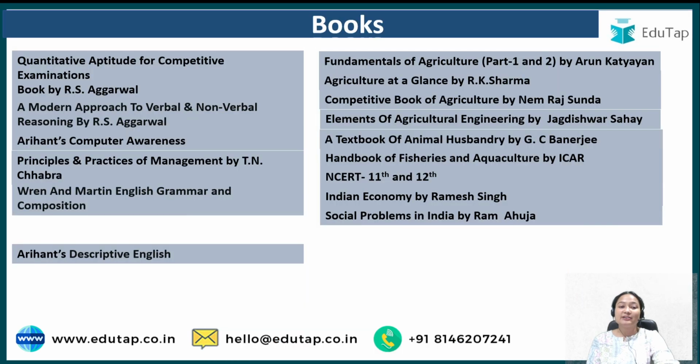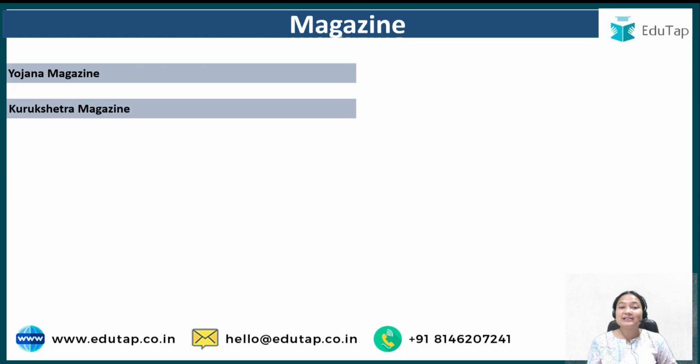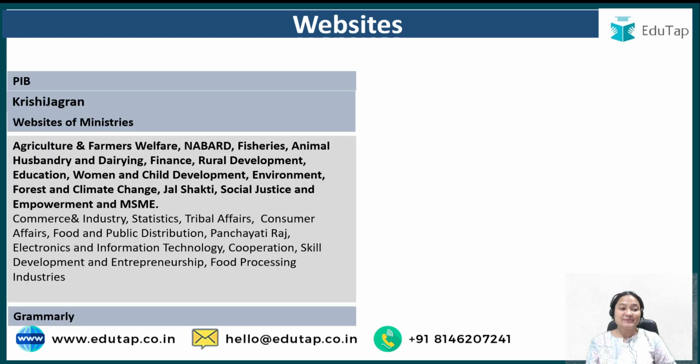So these are first of all the books that you will have to refer to. Please note them down, and you'll be able to get the books and cover the syllabus. So this is about the books. Coming to the magazines, these are the 2 magazines you will have to cover. Coming to the websites, these are the websites that you will have to cover. I have already told you how you can utilize the PIB, Krishi Jagran, the Ministries' websites and Grammarly.